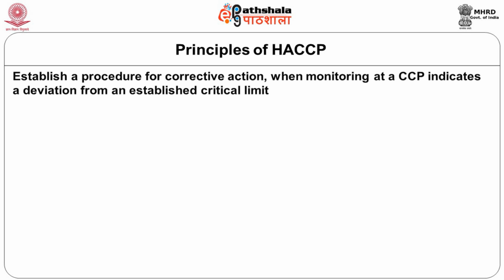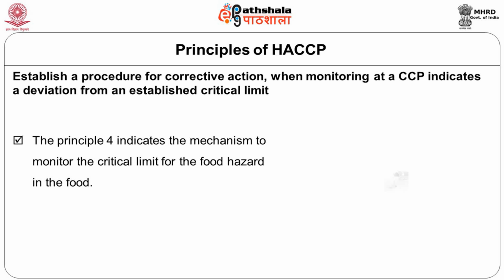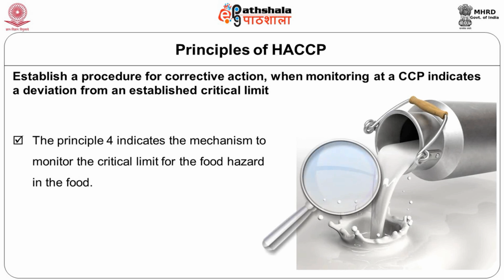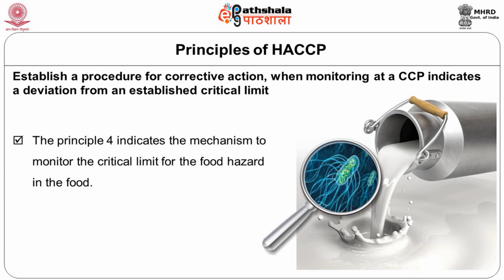We establish a procedure for corrective action when a CCP indicates a deviation from an established critical limit. Principle 4 indicates that we should have a mechanism to monitor the critical limits for the food hazards in the food. However, what corrective step is required if a food hazard goes beyond the critical limits?